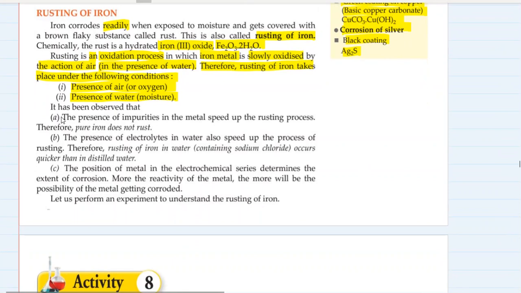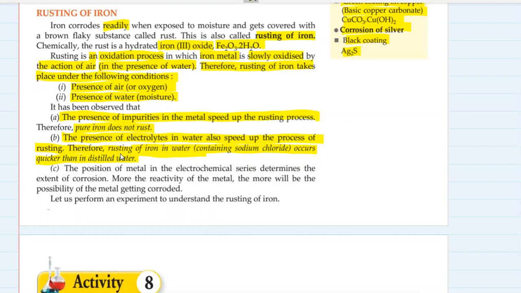It has been observed that presence of impurities in the metal speeds up rusting process. Therefore, pure iron does not rust. I doubt that. Pure iron does rust, but it takes a lot of time. The presence of electrolytes in water also speeds up the process of rusting. Therefore, rusting of iron in water containing sodium chloride occurs quicker than in distilled water.